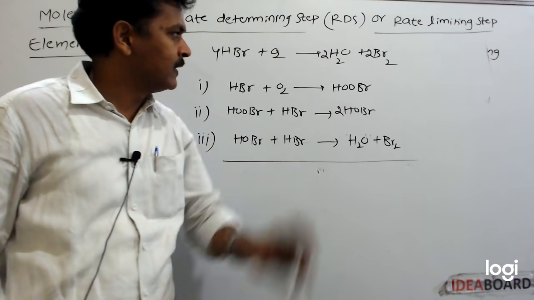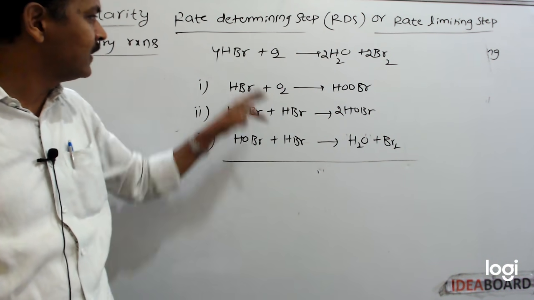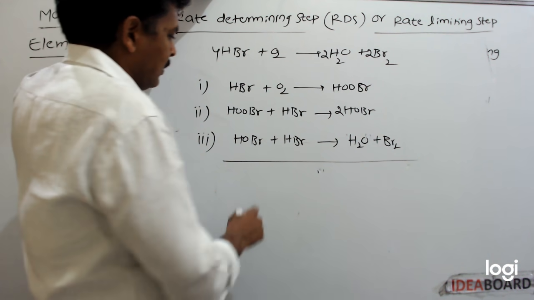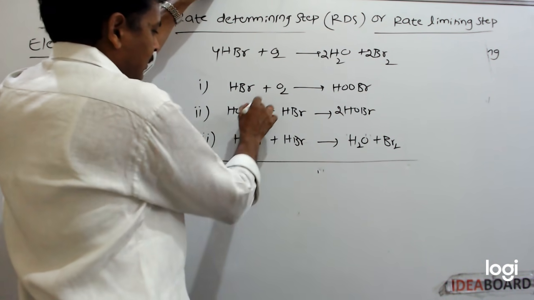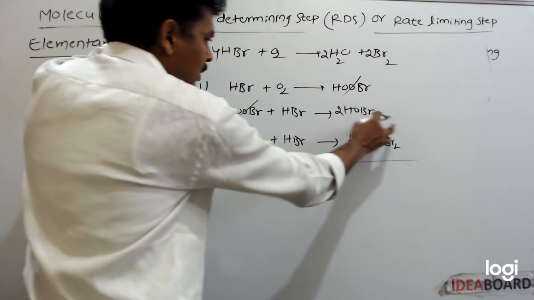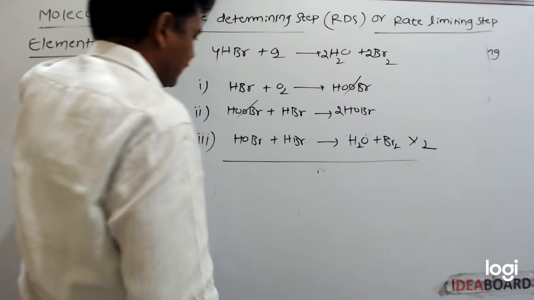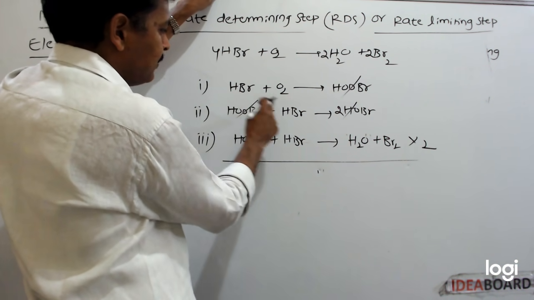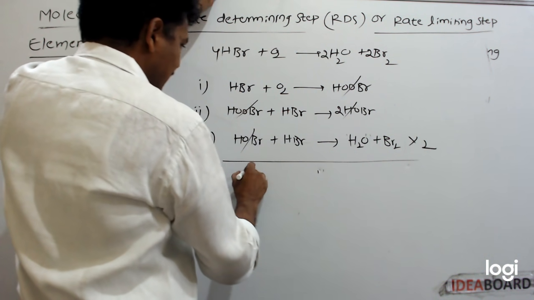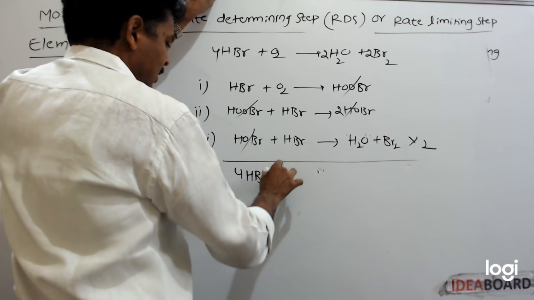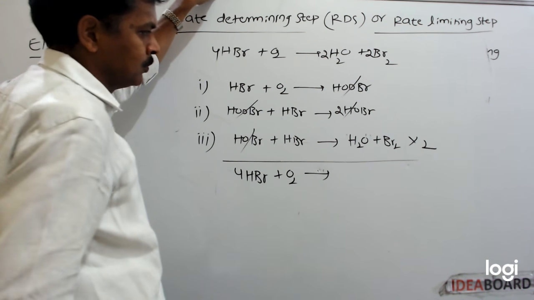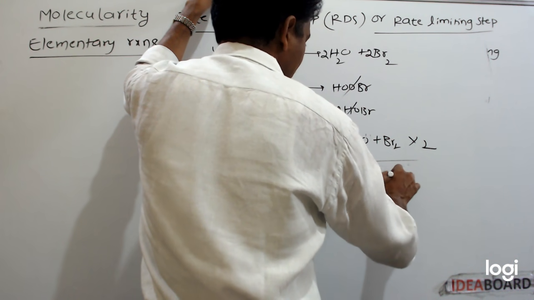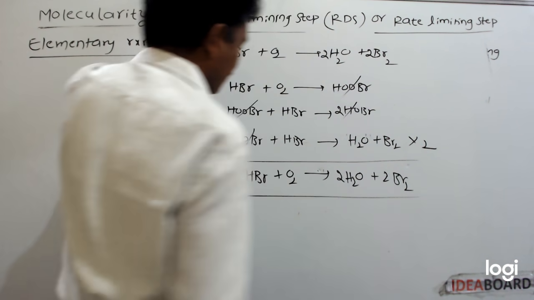This reaction is a complex reaction, that is a multi-step reaction. It takes place in 3 steps. This is the reaction mechanism. For the overall reaction, the intermediates will get cancelled. Here 2 moles of HOBr is there, so multiply by 2. So the net reaction is 4HBr plus O2 gives rise to 2H2O plus 2Br2.